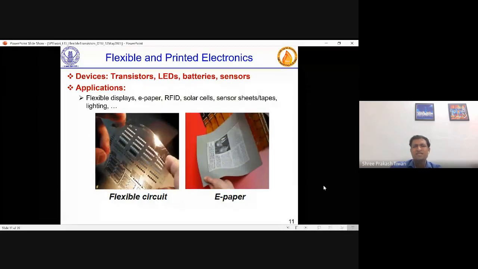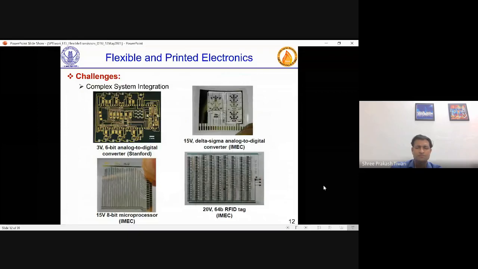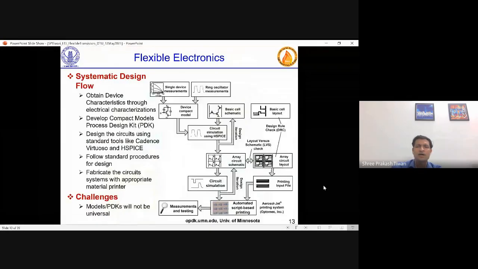And there are various other applications. These are some pictures taken from various resources. And then these are some circuits made with flexible electronics and by IMEC Belgium, which are demonstrated. So all those are at demonstration level, but you feel system integration is complex. You want to put everything together by printing, and it's challenging.